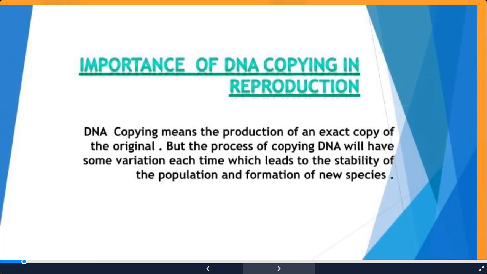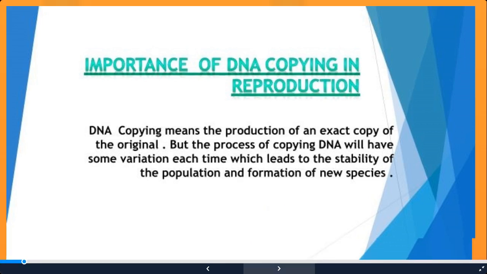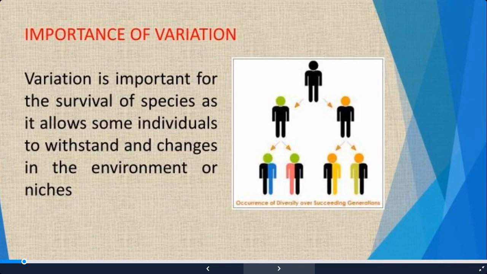Now what is the importance of DNA copying during reproduction? DNA copying means production of an exact copy of the original, but the process of copying DNA will result in some variation each time, which leads to the creation of variants in the population of one species, and these variants then result in the stability of the population or may even result in formation of a new species. So this is very important. The creation of variation is one of the most important characteristics of reproduction.